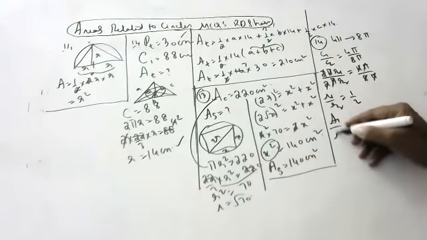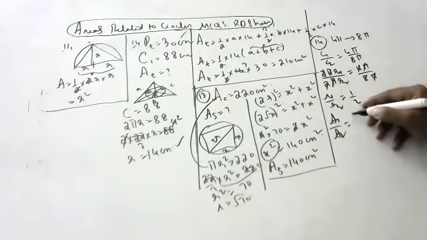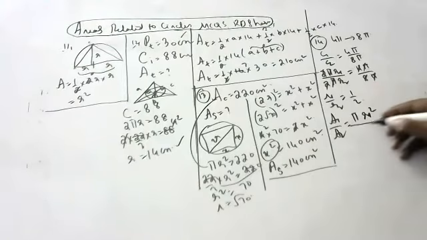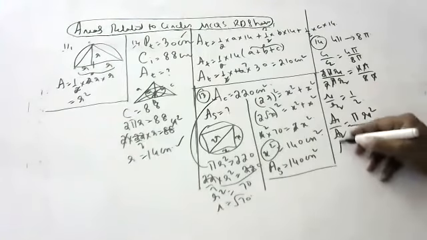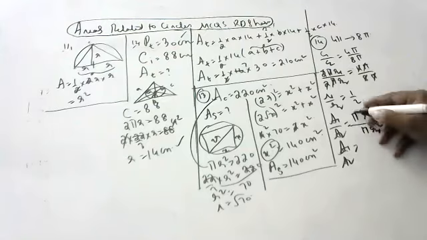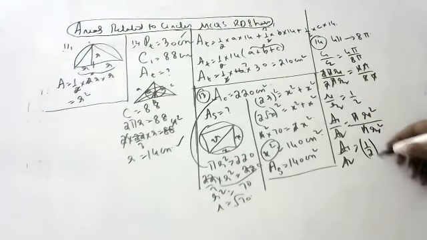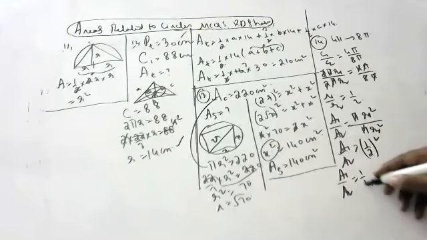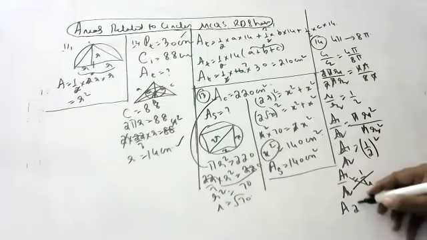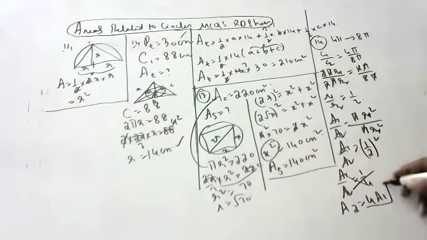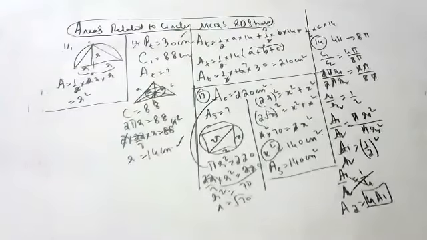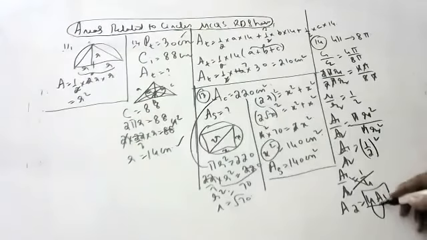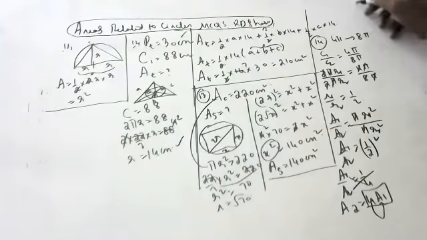Now A1 by A2 is equal to pi R1 square by pi R2 square. Children, A1 by A2 is equal to, pi cancel, 1 by 2 whole square. A1 by A2 is equal to 1 by 4. 4 goes here, A2 goes here. A2 is equal to 4A1. Area is increasing 4 times. Area is becoming 4 times. Okay, children? Like this you have to do.